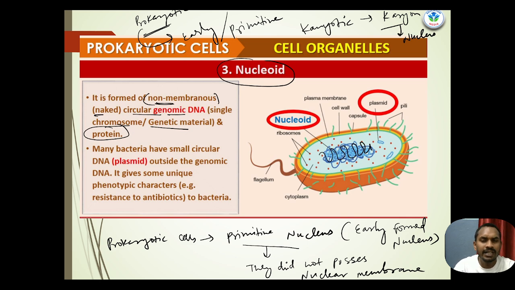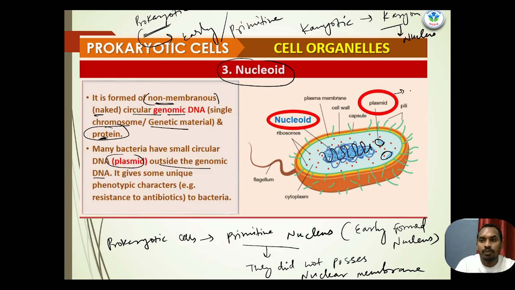So all the genetic material is basically scattered in the center of the nucleus, and the DNA is attached with the help of proteins. Many bacteria have a small circular DNA outside of the genomic DNA, and we call it a plasmid. For example, there is the presence of a plasmid.